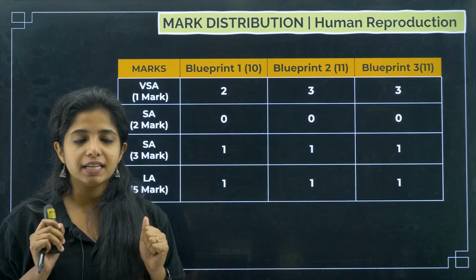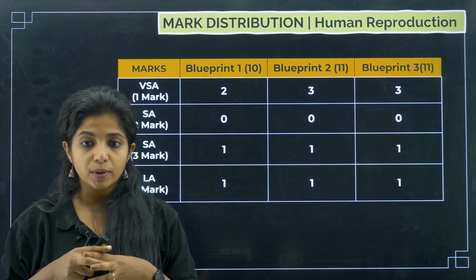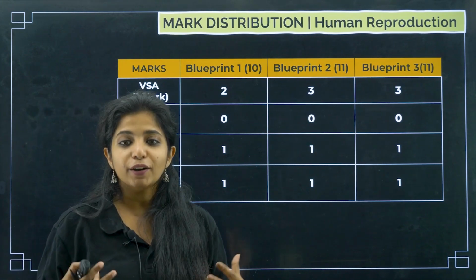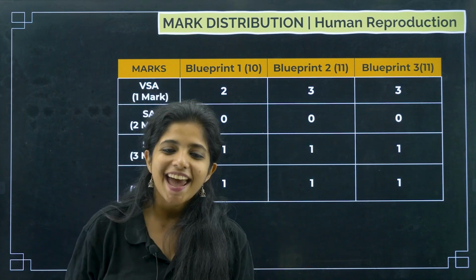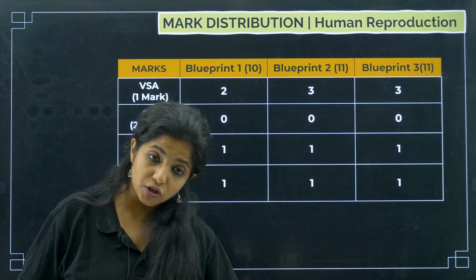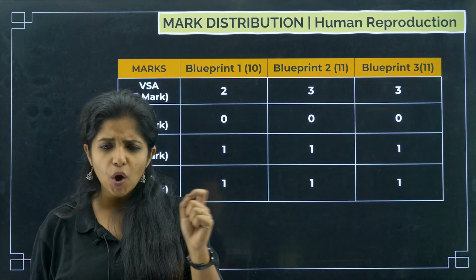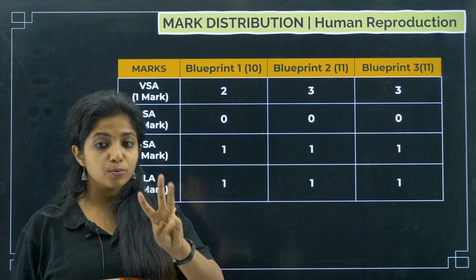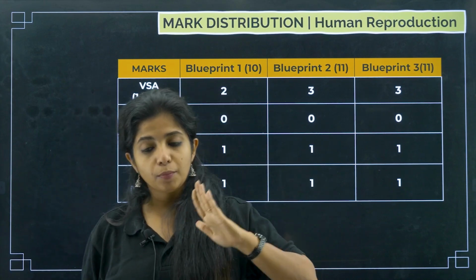What I have done is I have merged certain 2 marker questions to form certain 3 marker or 5 marker questions, so that you have practice of it. This question paper contains the model question paper questions. I have included all the questions which belong to this particular chapter. I have taken 3 model papers which are given by the government, taken the questions and put them over here.